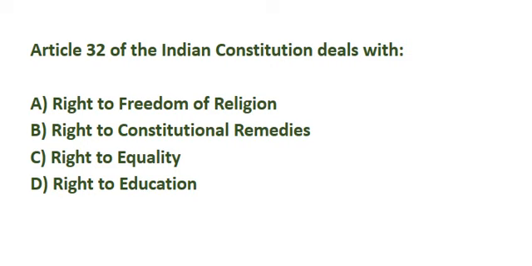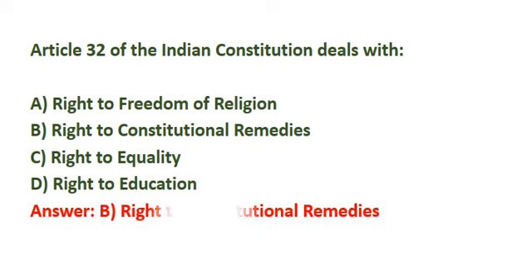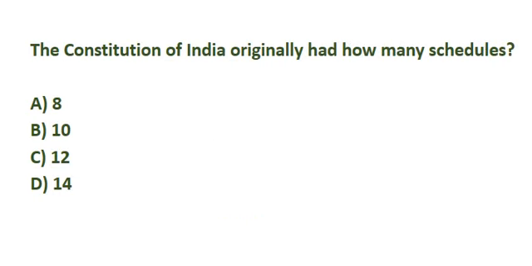Article 32 of the Indian Constitution deals with. Correct answer is option B, right to constitutional remedies. The Constitution of India originally had how many schedules? Correct answer is option A, 8.